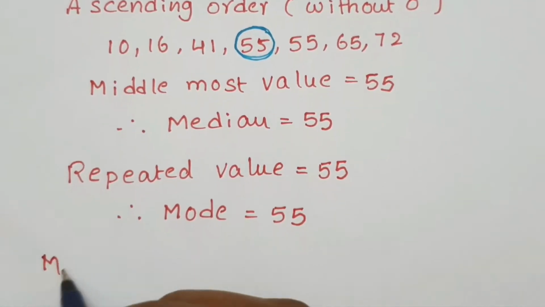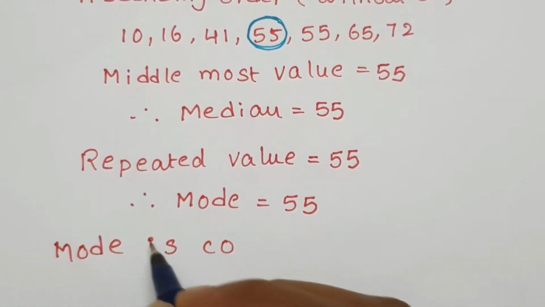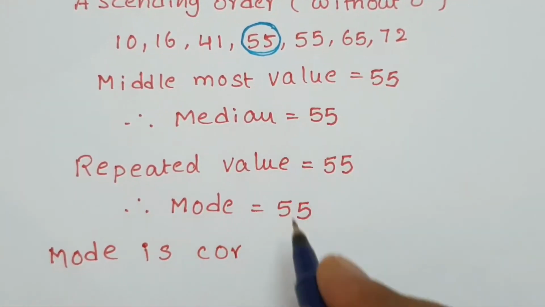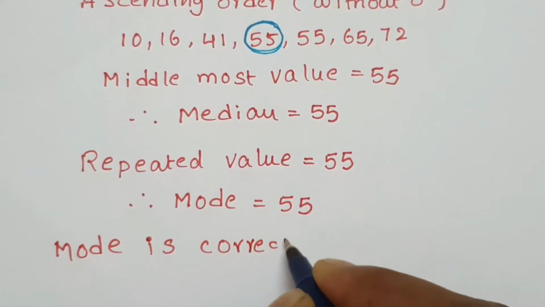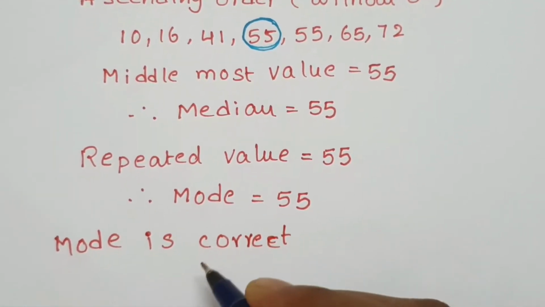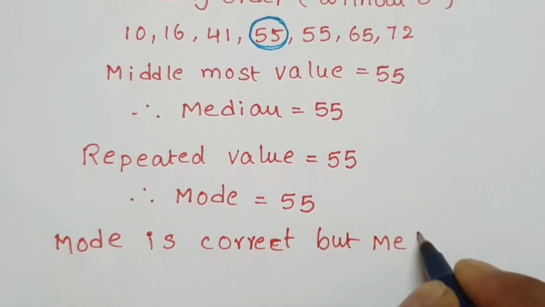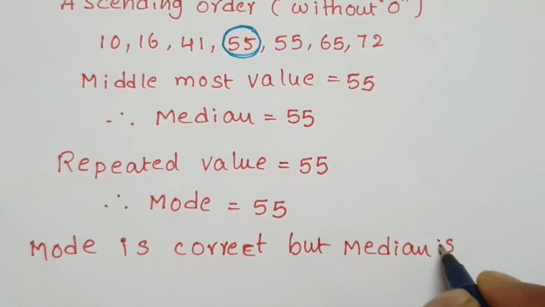Write one sentence: with 0 or without 0, the mode is correct, but the median is wrong.